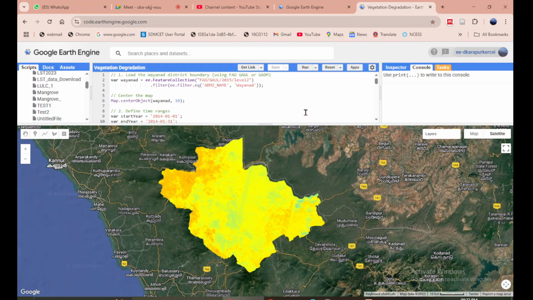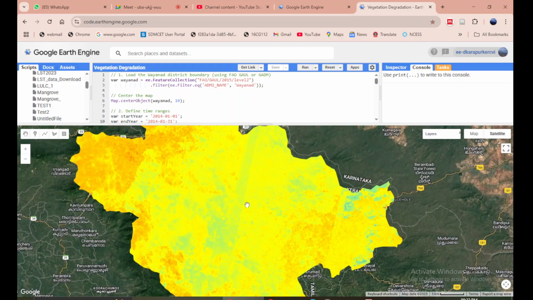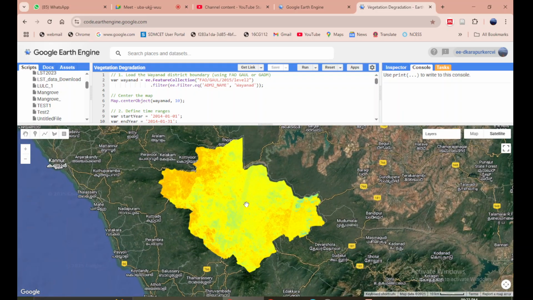Just find out where exactly your admin boundary is, and then give it that admin name, administrative boundary name, select the district, and then we are good to go. All right, so this is what it shows.